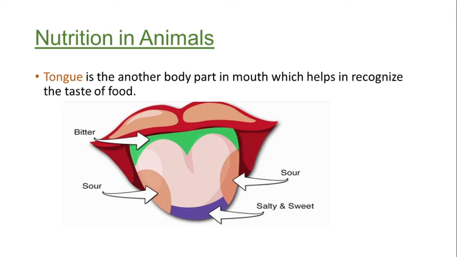That particular area is responsible for sensing the taste of sour or spicy food. At the end of the tongue there is a green patch, and this portion of the tongue is responsible for the taste of bitter food.